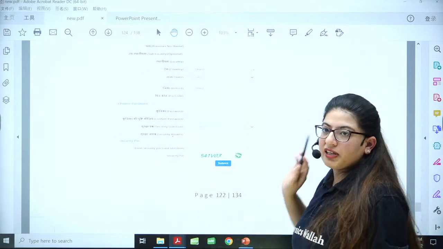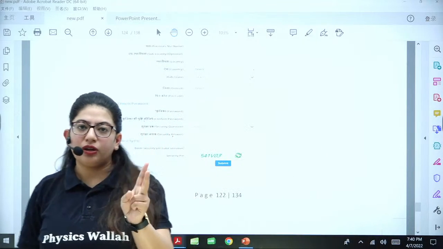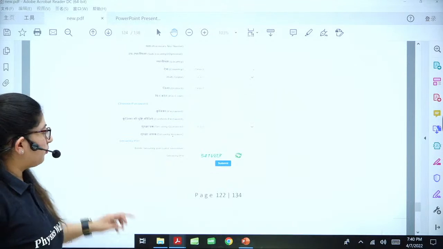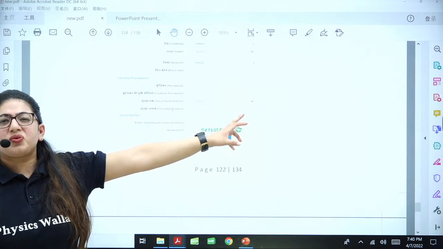Then write the password the way I have told you. There should be 8 to 13 characters: one upper case, one lower case, one numerical, and then a special character. Then they will ask you a security question. What is your father's name? What is your school name?